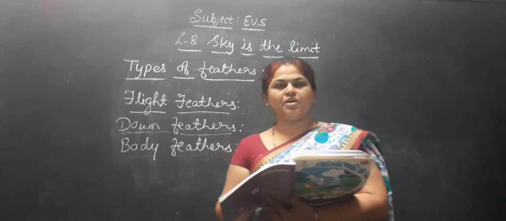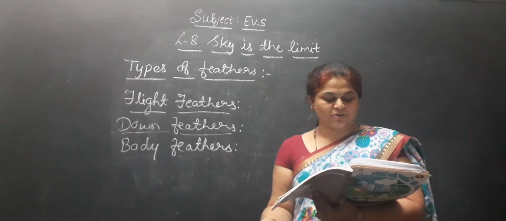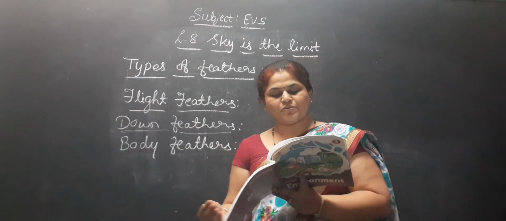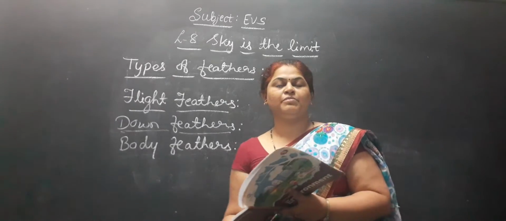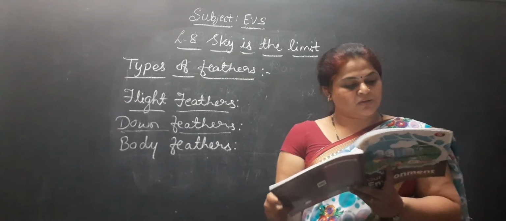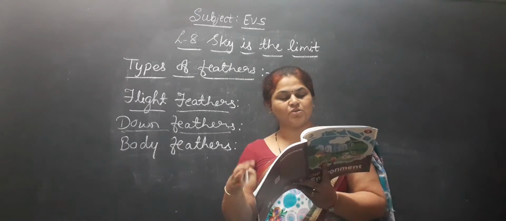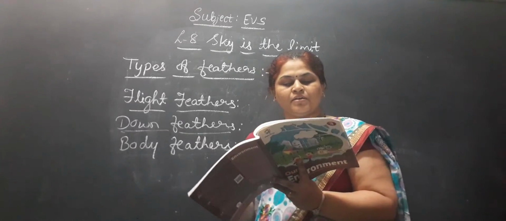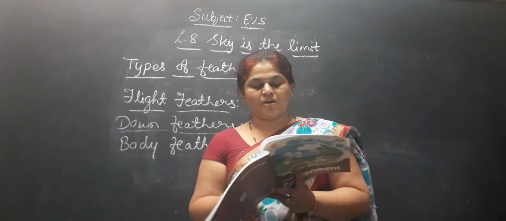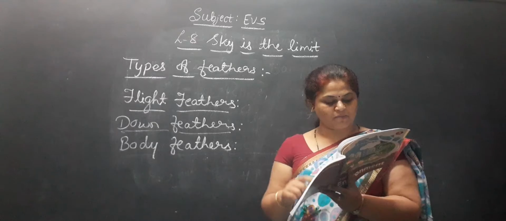Different birds have different colored feathers. The colored feathers look very attractive and it also helps the birds to camouflage. Camouflage means to hide. So here different birds will have different colors of feathers. The colorful feathers make them look attractive and also help the birds to hide. For that hiding we call it camouflage.